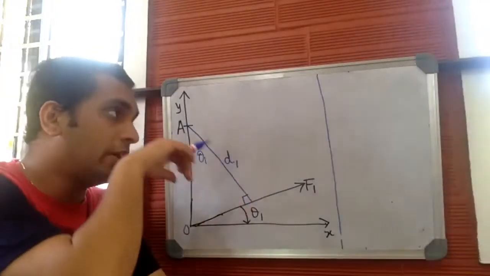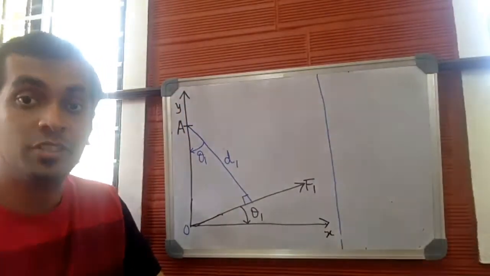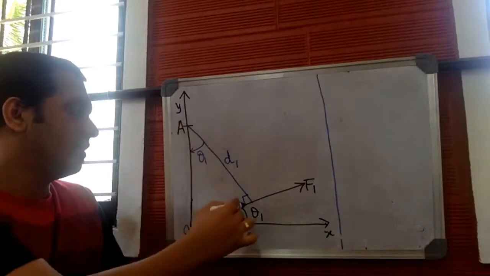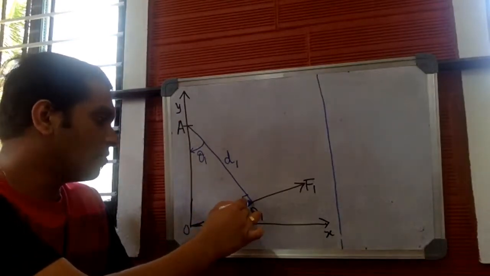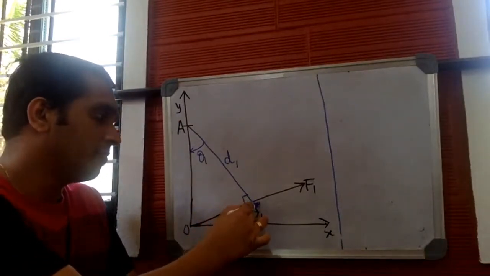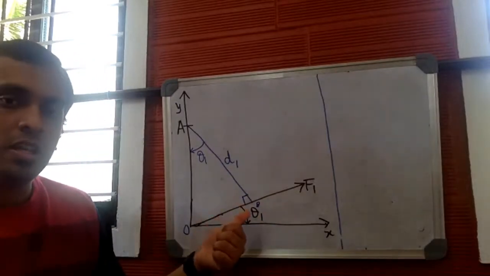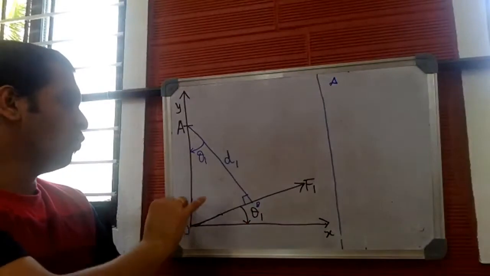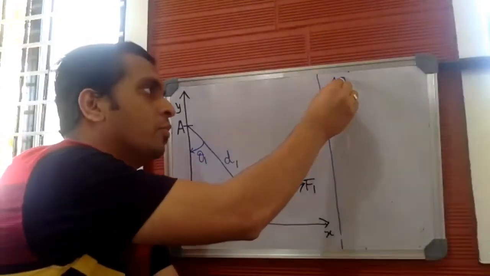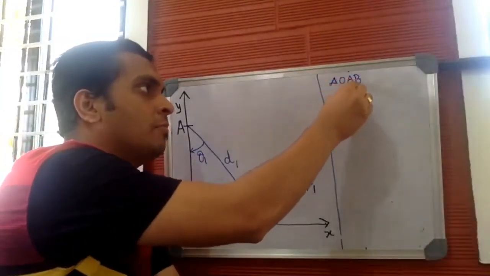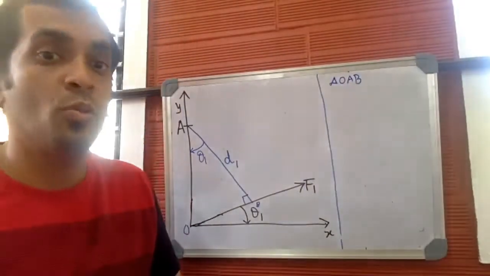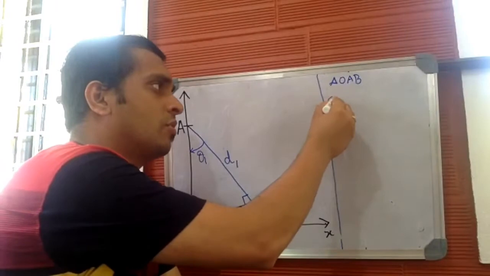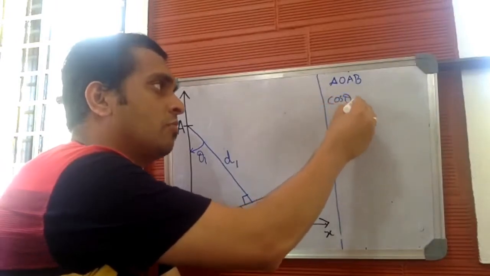Now let us find the value of d1. In order to find the value of d1, let me consider this as a right angle triangle. Let me mark this particular point as B. Now, in right angle triangle OAB, in right angle triangle OAB, what is cos theta 1?